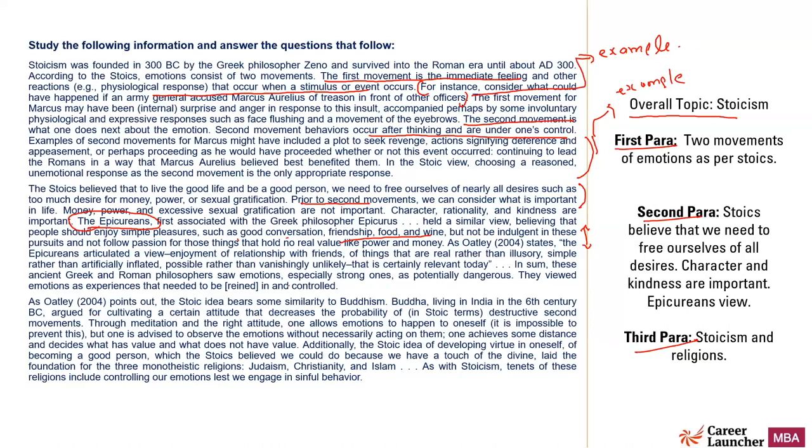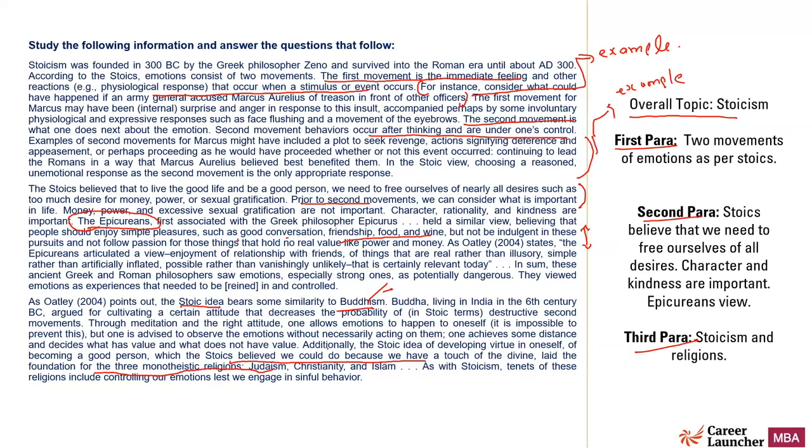Third paragraph. In the third paragraph, the author has related a Stoic idea with Buddhism and other religions. So we can say that he has talked about not only Buddhism, but other religions also having a similar kind of view. It is given here that the Stoics laid the foundation of the 3 monotheistic religions: Judaism, Christianity, and Islam. So apart from Buddhism, Stoicism also has influence on these religions. This is what the last paragraph is about.